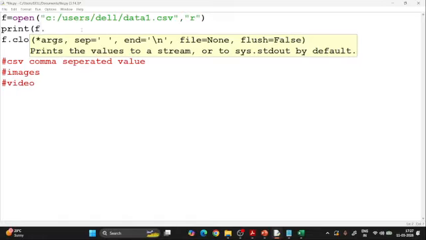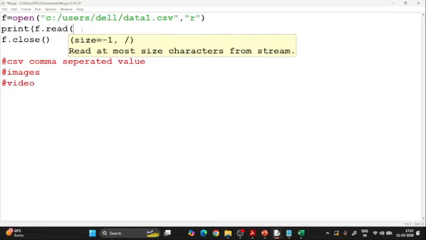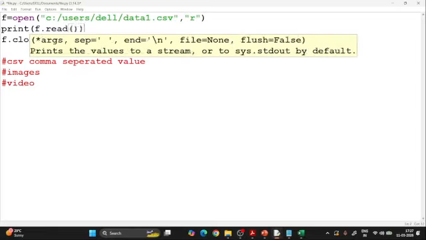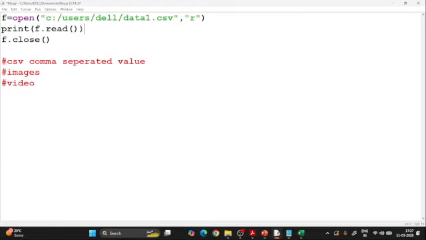I just say dot, and there is one particular function which you must always remember: read. And then what do you put? Nothing. There is an argument where you can put five characters or a limit, whatever you want, but we are going to go with this and see whether it works or not. There are other functions also like readline. Readline means it will read one line at a time. If you want to read everything in a file, you can just go with read.